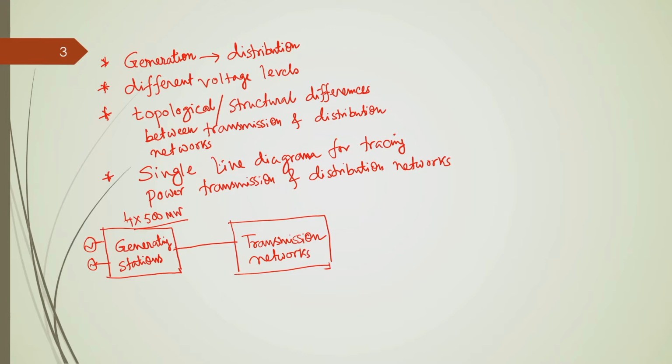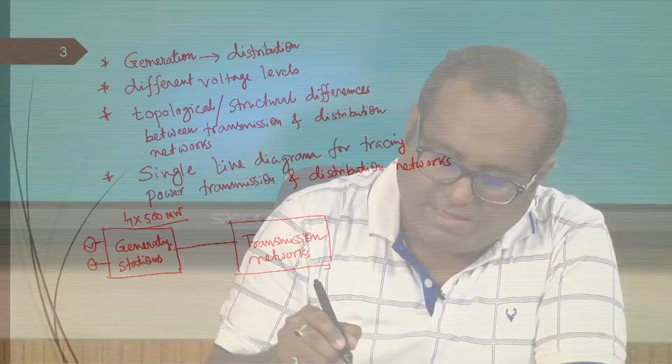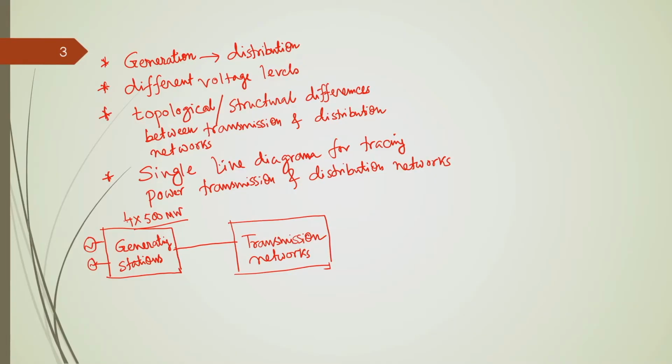They are used to evacuate the power generated in the generating station, and they are responsible for bringing this power to the area where customers live, where we have power demand. These transmission networks are essentially the carrier of power, directly connected to the generating station, and they bring power to the nearby area where people live.